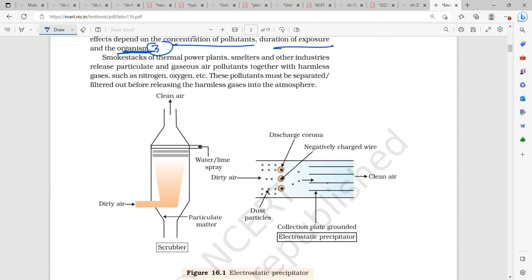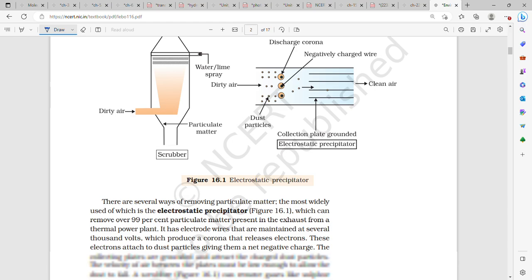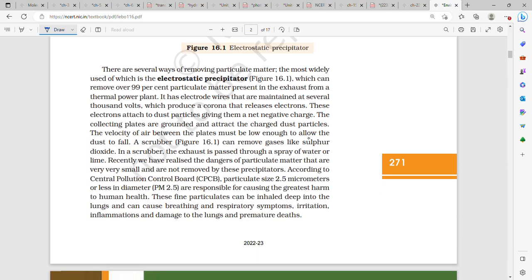Smokestacks of thermal power plants, smelters and other industries release particulate matter and poisonous gases, or gaseous air pollutants, along with harmless gases, that is nitrogen, oxygen, etc. Therefore, it needs to be filtered out. The most widely used method to remove particulate matter is the electrostatic precipitator, and it removes 99% of particulate matter present in the exhaust from a thermal power plant.